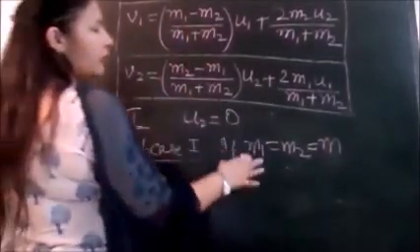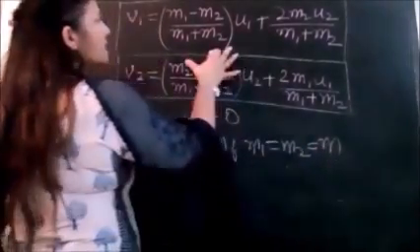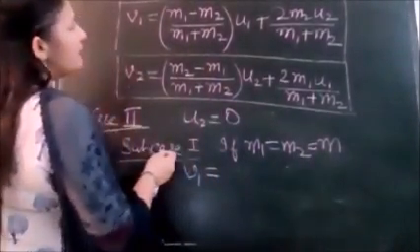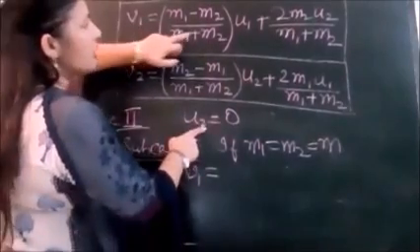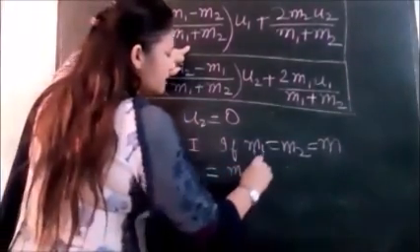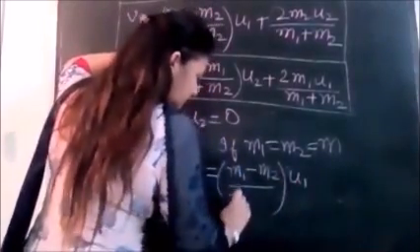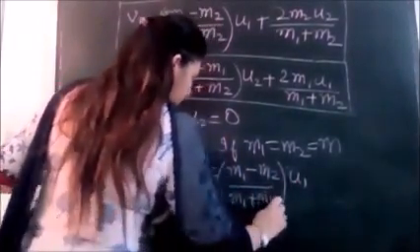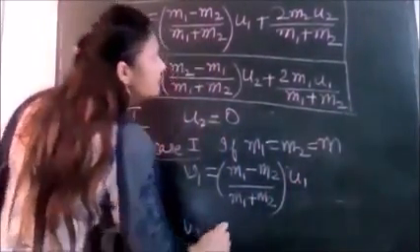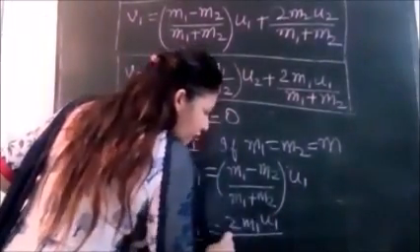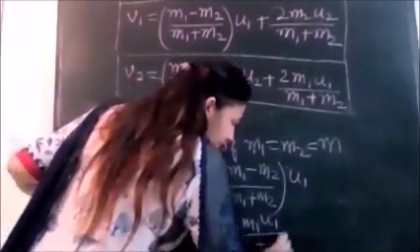Before putting m1 and m2 equal to m in these expressions, our velocities get simplified, and the formula becomes, put u2 equal to 0, so we are left with only the first part. And v2 will become 2m1 u1 over m1 plus m2.